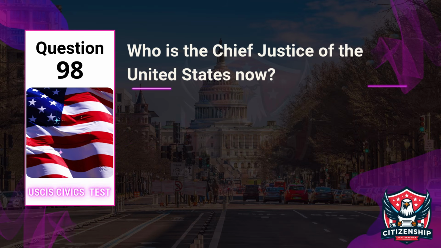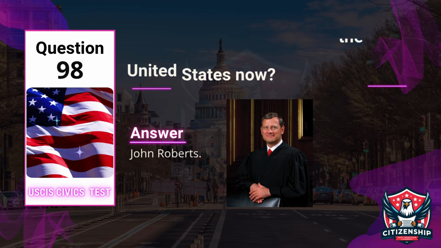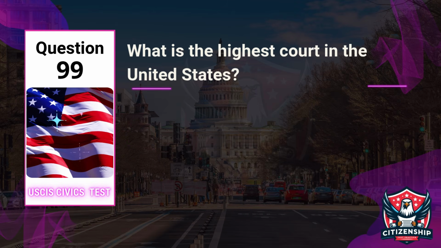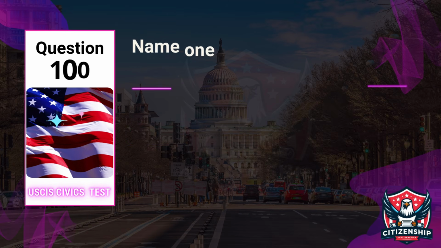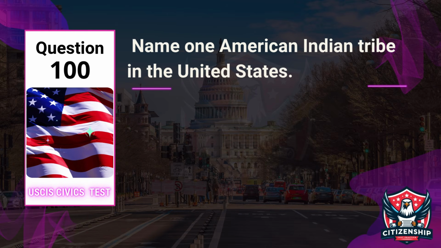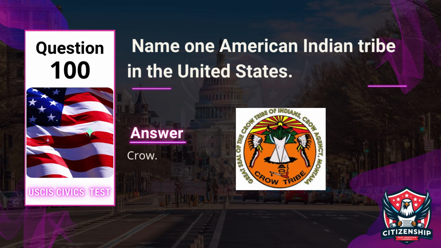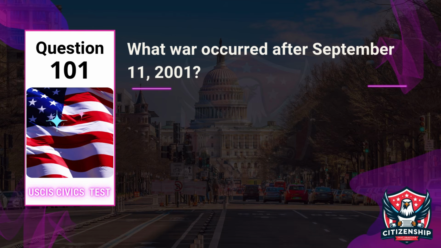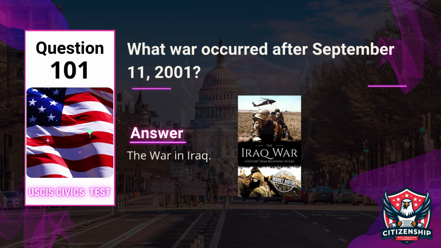Question 98. Who is the Chief Justice of the United States now? Answer: John Roberts. Question 99. What is the highest court in the United States? Answer: the Supreme Court. Question 100. Name one American Indian tribe in the United States. Answer: Crow. Question 101. What war occurred after September 11, 2001? Answer: the war in Iraq.